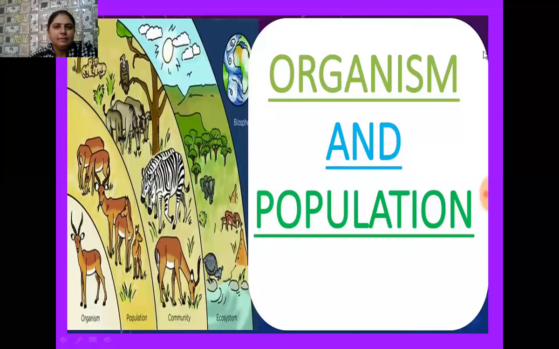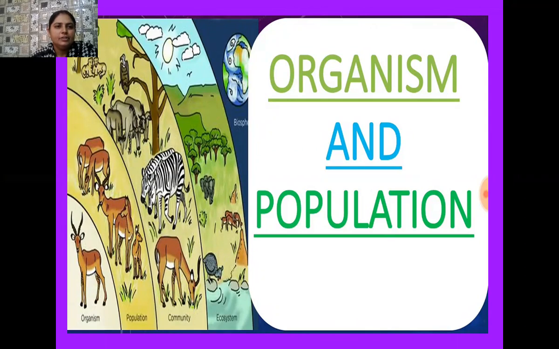Good morning, students. So today we are going to start chapter 13 of our NCERT book, class 12, and that is organisms and population. Students, this chapter is related with ecology. So first of all, I want to tell you what is ecology. Ecology is the branch of biology that deals with relationships that exist between living organisms and their environment. Or in other words, you can say it is an interaction that exists between biotic and abiotic factors.